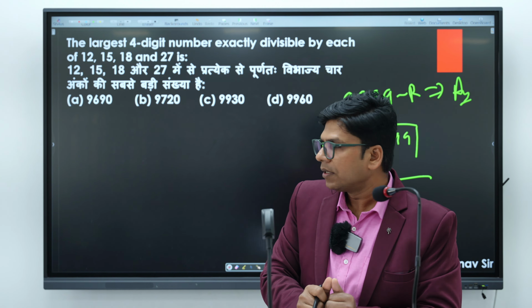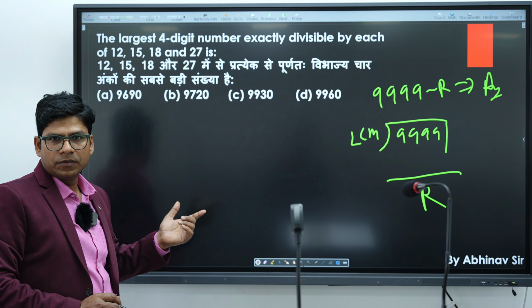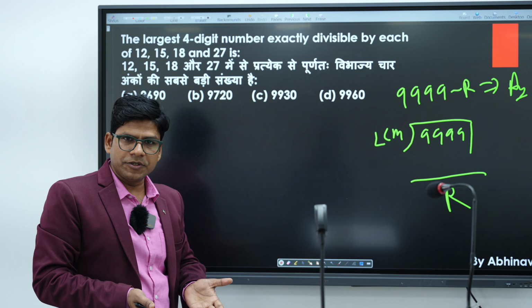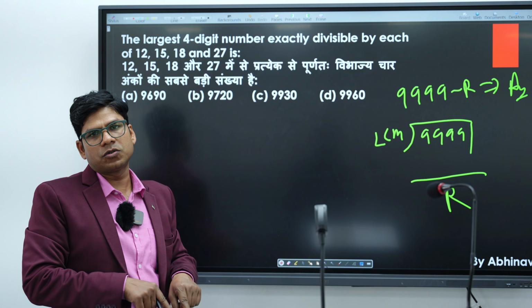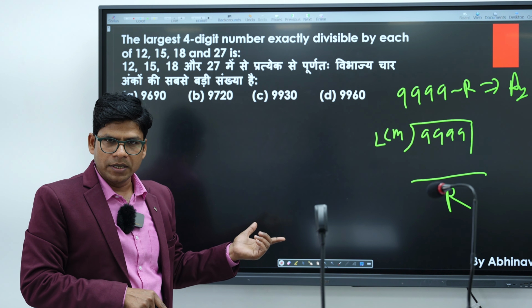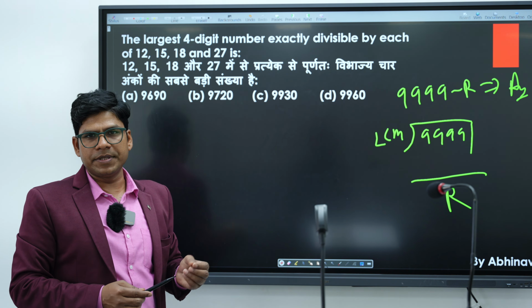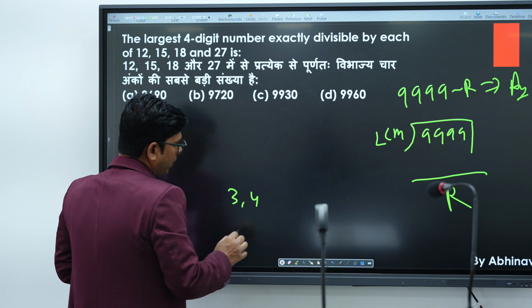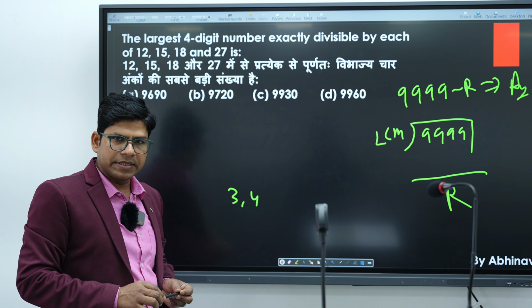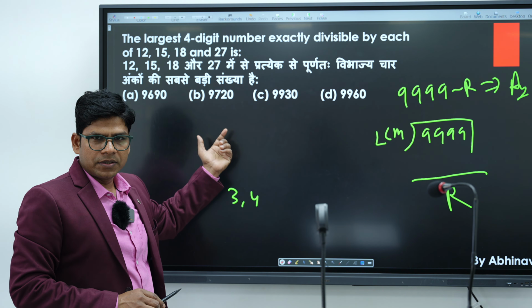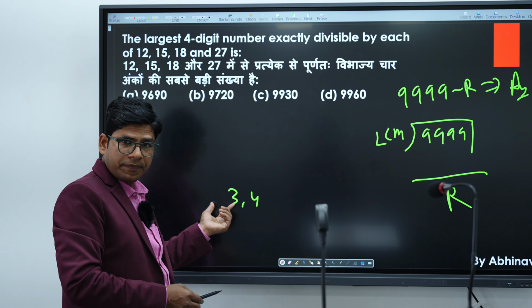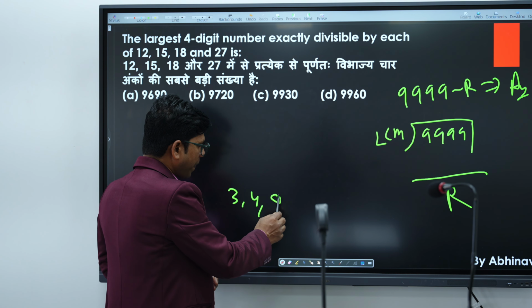As you know, when a number is exactly divisible by 12, the same number must also be exactly divisible by the factors of 12. The important factors of 12 are 3 and 4. Again, the same number is also exactly divisible by 15, so it must be divisible by the factors of 15. What are the important factors of 15? One factor is 3 and another factor is 5.